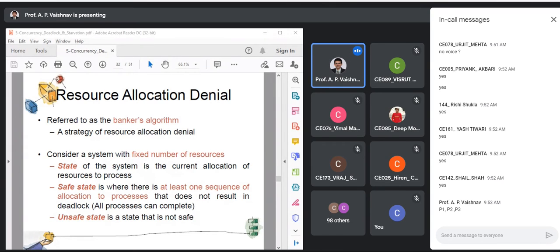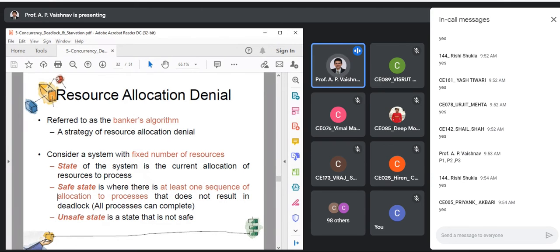Whatever order you are able to complete these processes, let us say P3, P1, P2, or P2, P3, P1, or P1, P3, P2, whatever may be the order, if you are able to complete all the processes which are in your main memory, can we say that deadlock is not going to occur or is not present? So that is the strategy.